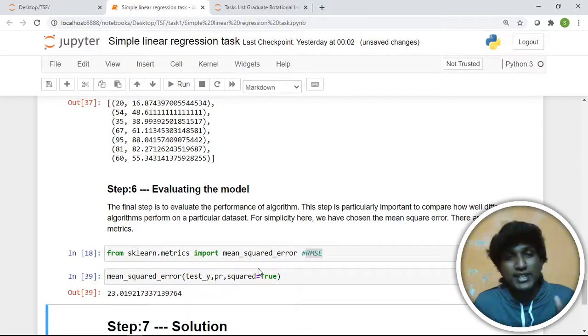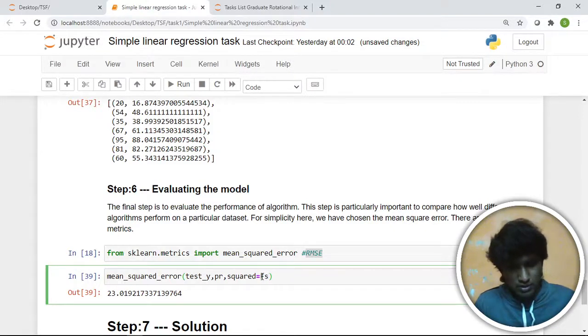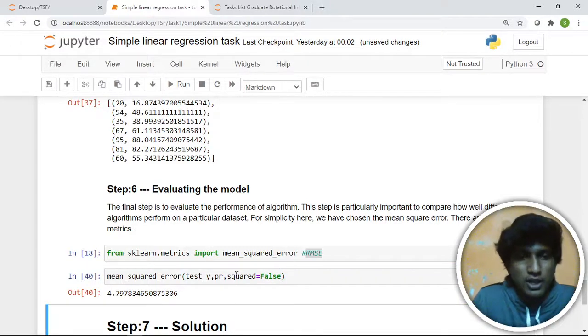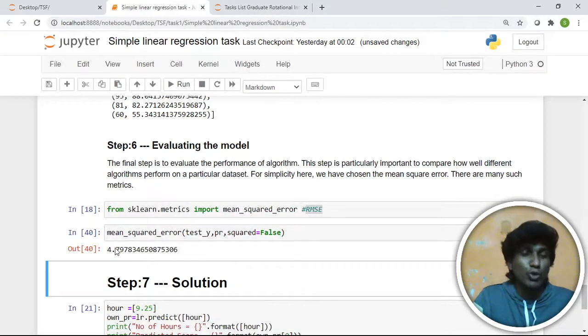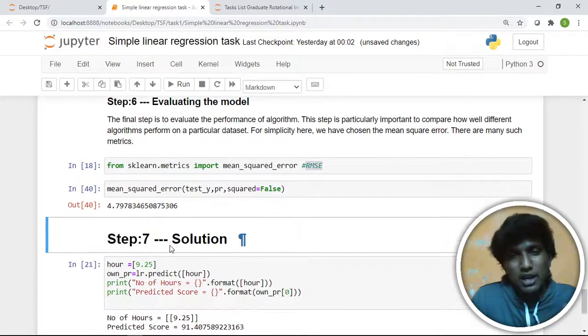If you try with True, it is 23. This is what we are using it for. Now our model is good enough. The 4 is very good. Actually, generally 90% is good enough to go ahead. This is a better model, I think, as compared to the previous one for the project.